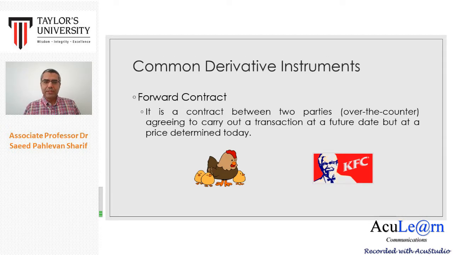But in some cases, people don't want to take this type of risk. They want to fix the price. They want to lock in the price. For example, the farmer wants to make sure that he can sell chicken, for example, at 10 ringgit per kilo in the next 3 months, right? Then the farmer can plan, and maybe he can borrow from a bank and invest and maybe expand their farm or whatever they want to do.